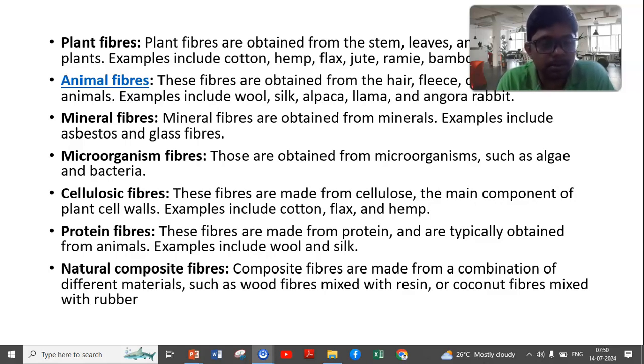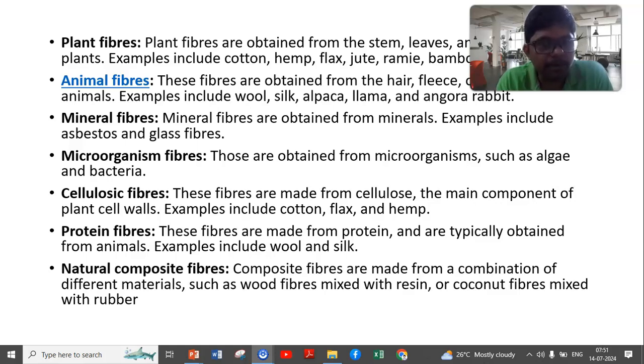A huge amount of research has been carried out. Most of the research is totally based upon the plant fibers. If you take plant fibers as an example, we take the fibers from stem, leaves, and bark, and some of the examples include cotton, hemp, flax, jute, ramie, bamboo, and sisal.